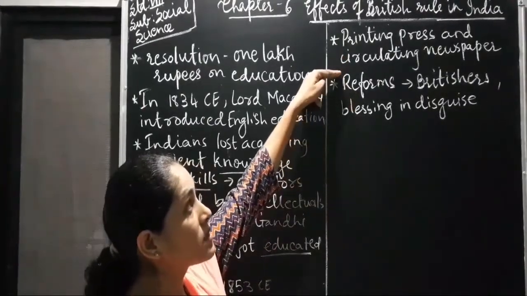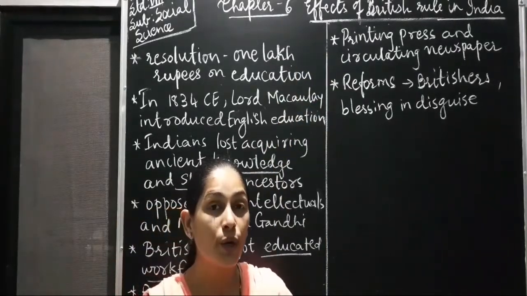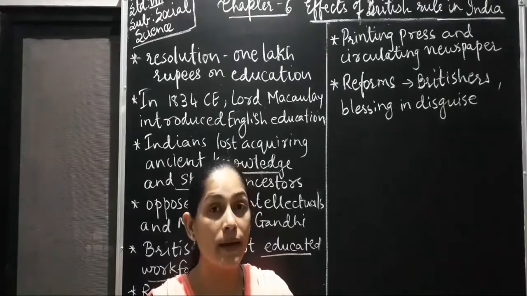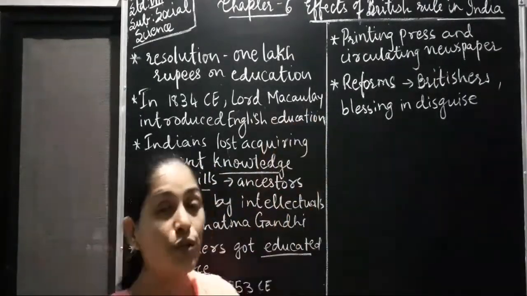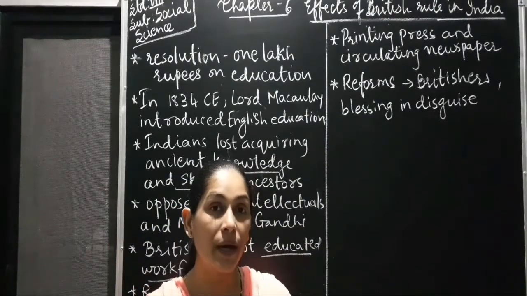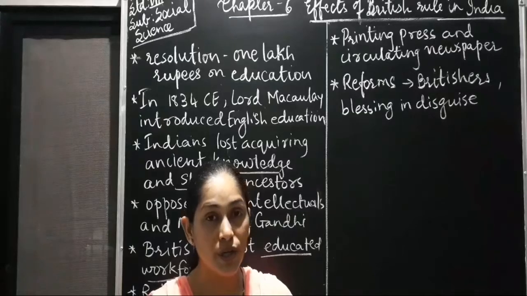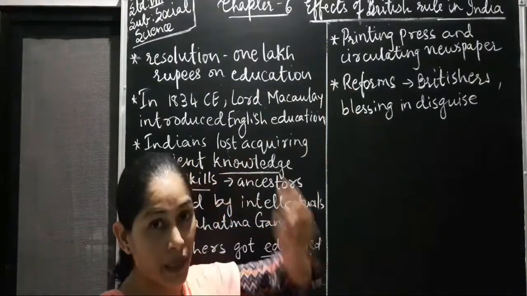Next, printing press and circulating newspapers. Printing means machineries were used to print newspapers, books and magazines. So during that time, the printing press started and circulation of newspapers also started. Due to this, the reforms made by William Bentinck and whatever changes were happening in the country, people could know with the help of this media, right?